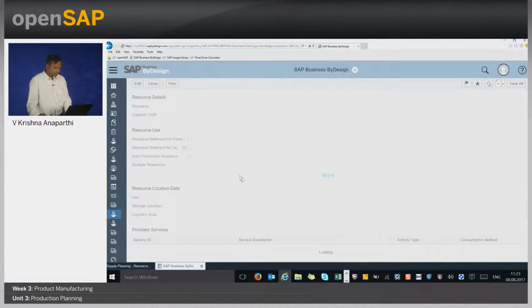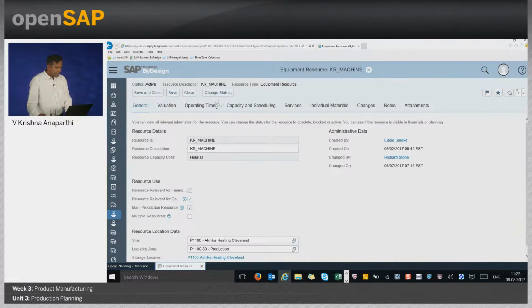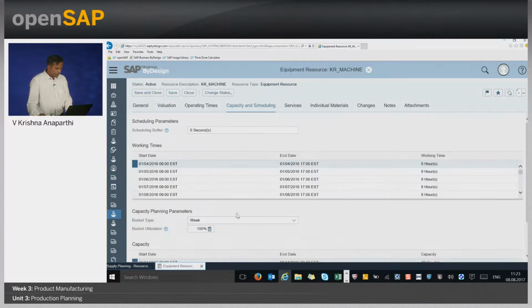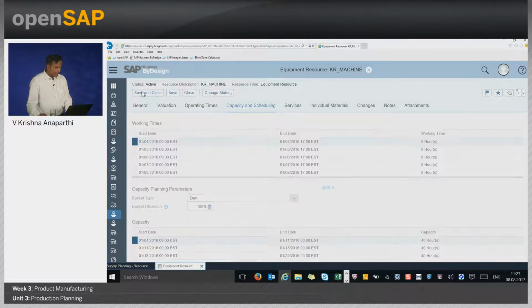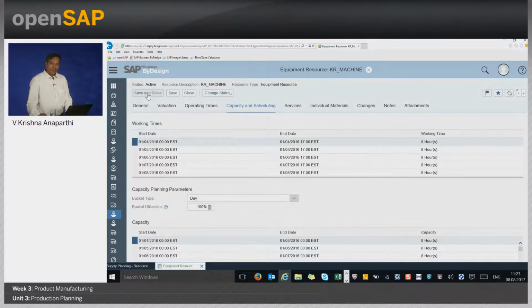I am going to the resource, and in the resource, let me change the capacity view from the week to the day. The moment I change it from week to day, there will be a corresponding impact on the resource load as well. The reason for that is, let us say that my resource is working for 8 hours a day, and I have a load coming for close to 10 hours a day. If I take it on a daily basis, there is an overload. But if I take 5 days, I have 5 into 8, 40 hours, and let us say my load is only for 10 hours, at a weekly level, I do not have an overload. Whereas, if I look at a daily level, I have an overload on one particular day.